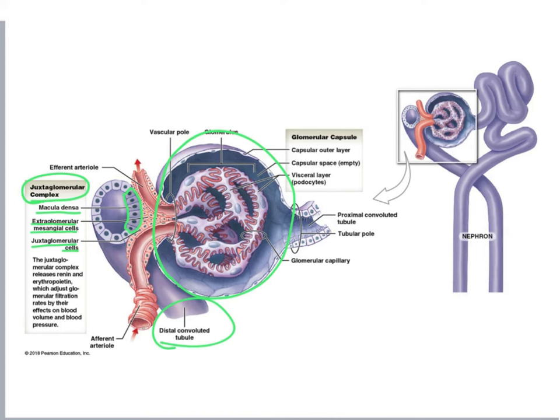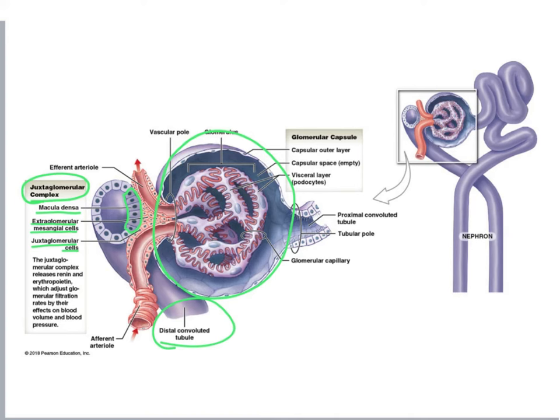So if the sodium chloride content is high by the time the fluid gets to the end of the nephron, that suggests that the fluid moved too quickly through the nephron, and there was not enough time to reabsorb substances.